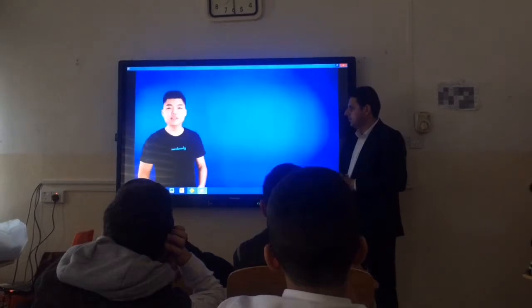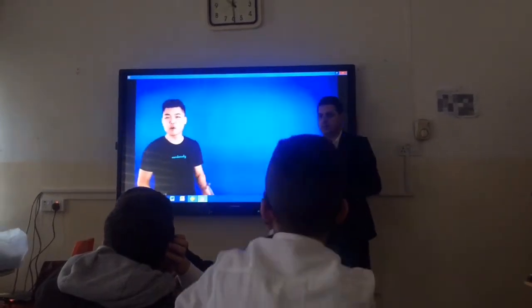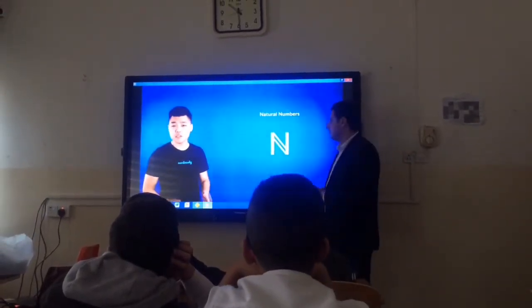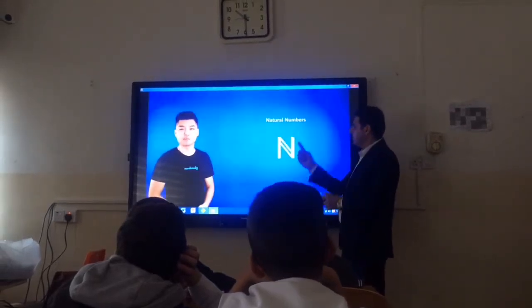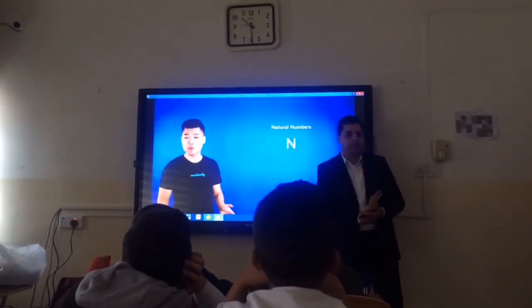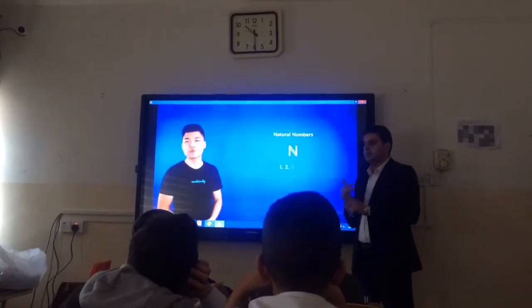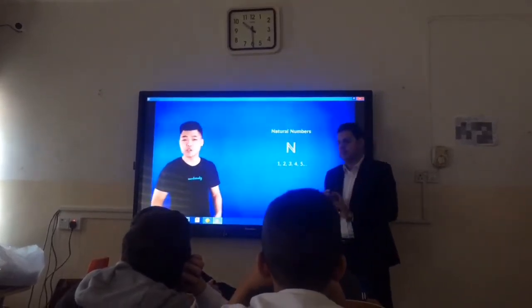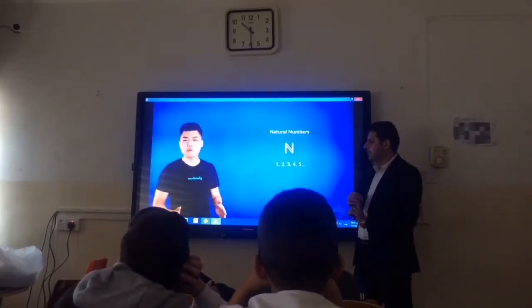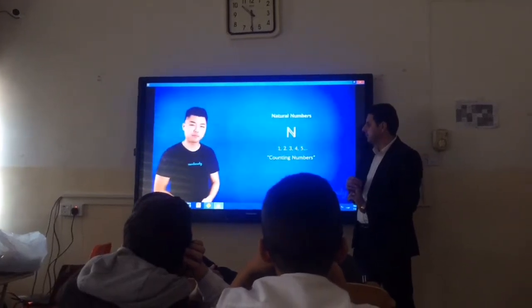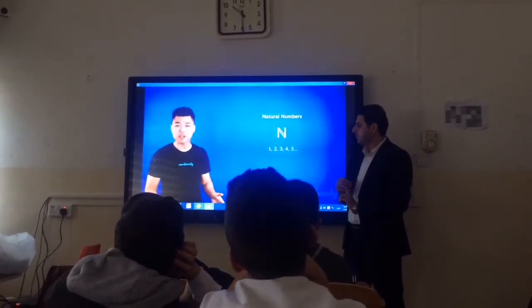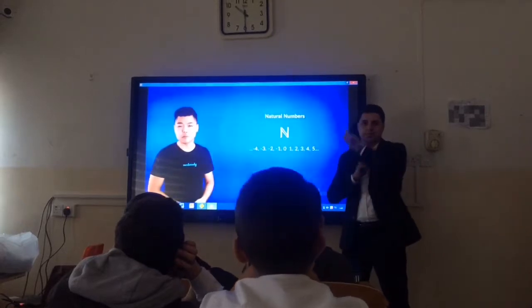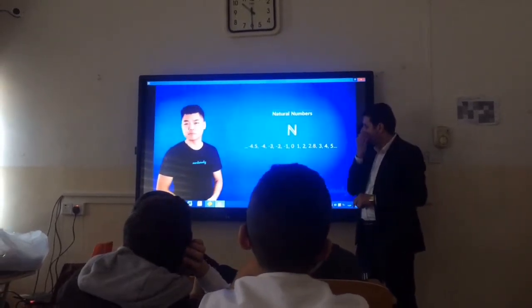So the most basic type of classification of numbers is the natural numbers. And this is the symbol that we use to represent them. Natural numbers include numbers such as 1, 2, 3, 4, 5, and so on. They are often referred to as counting numbers. Now, natural numbers do not include 0 or any negative numbers, as well as any decimals.